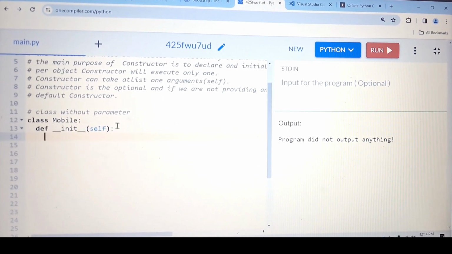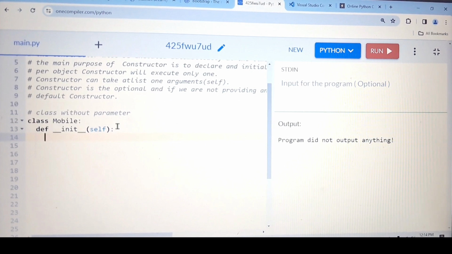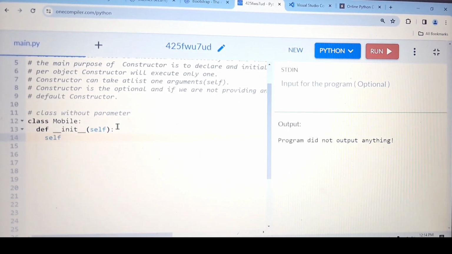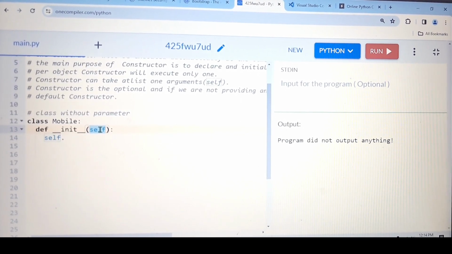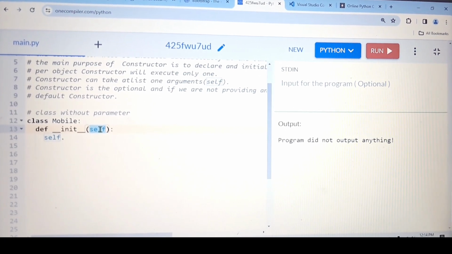There is one syntax to use the instance variable. We have to use the self keyword. See, here we are using self, and by default, the first parameter in the constructor is going to be treated as self only. Even if we write something else in place of self, it will treat it as the instance of the current object.